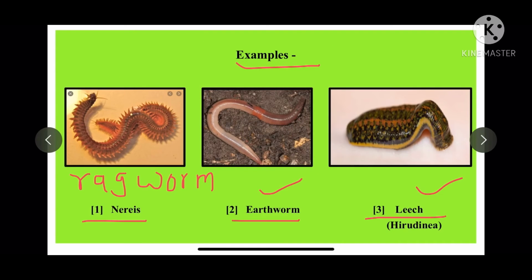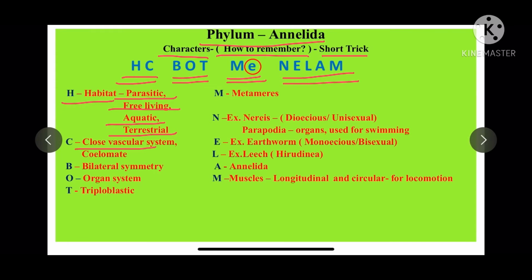C stands for closed vascular system and C stands for coelomate also. Now what do you mean by closed vascular system? In a closed vascular system, the blood vascular system is closed, means the blood is present inside the blood vessels. Coelomate means body cavity is present in this organism.